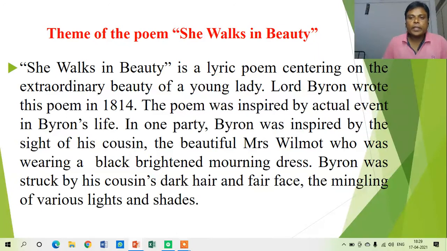It is said further that Byron was struck by his cousin's dark hair and fair face, the mingling of various lights and shade. So with the help of all these images, he wrote this wonderful and beautiful poem. She walks in beauty. This is the theme of the poem.